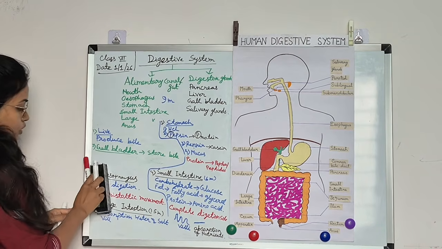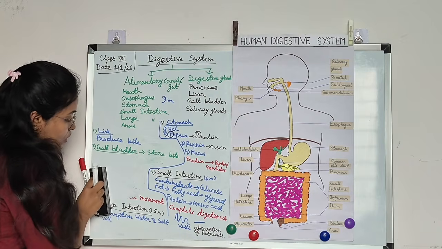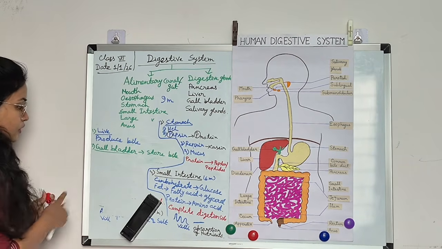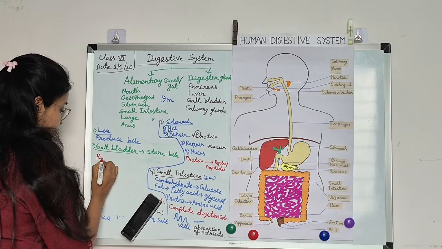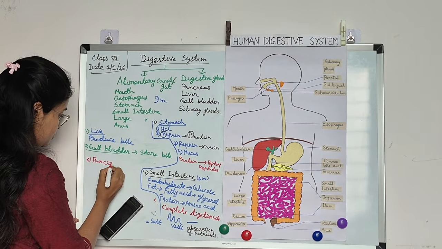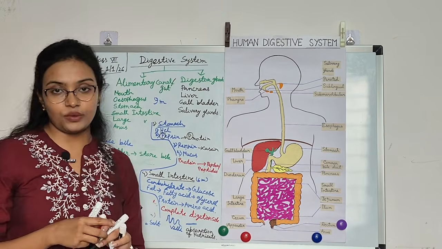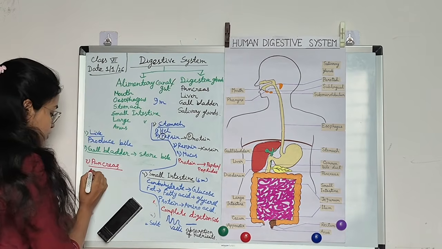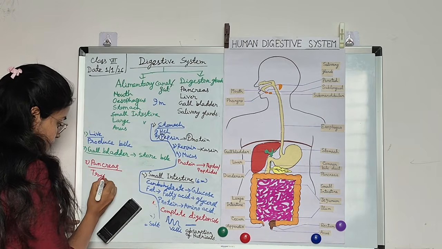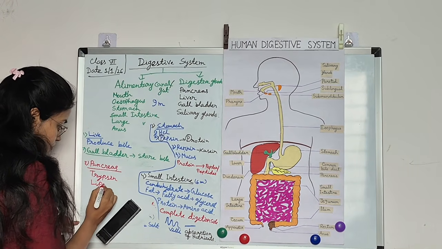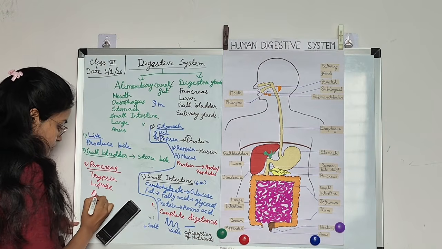The pancreatic juice has three types of enzymes. The pancreas secretes trypsin, lipase, and amylase.